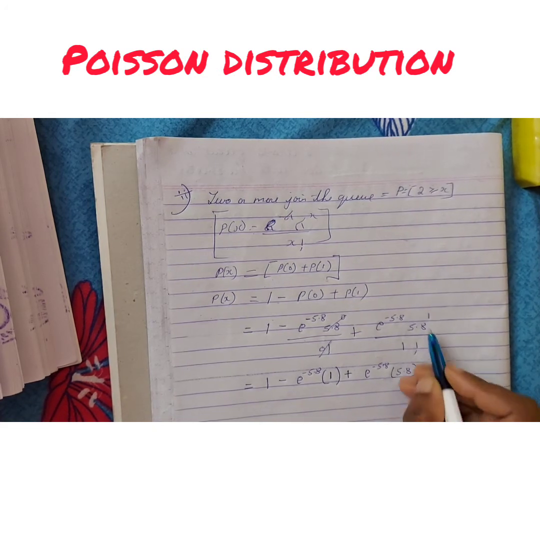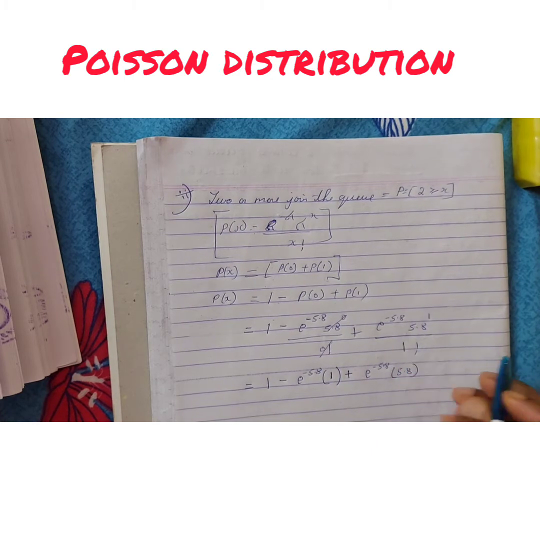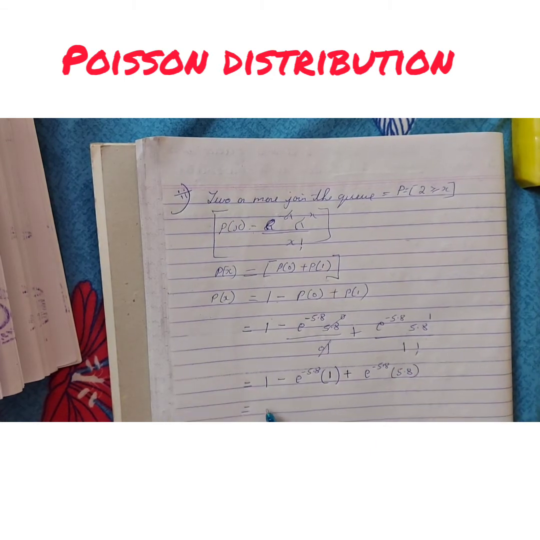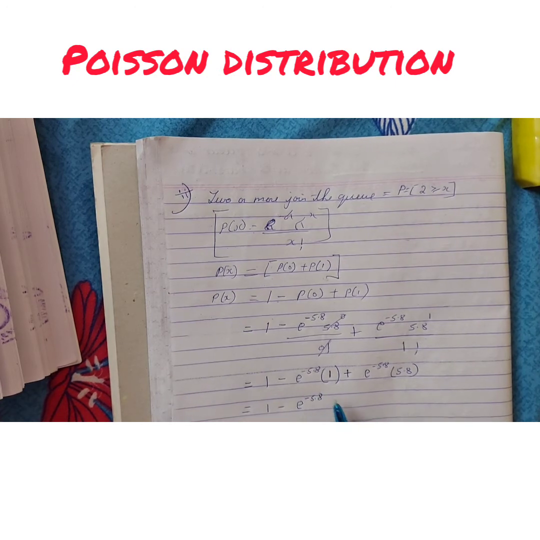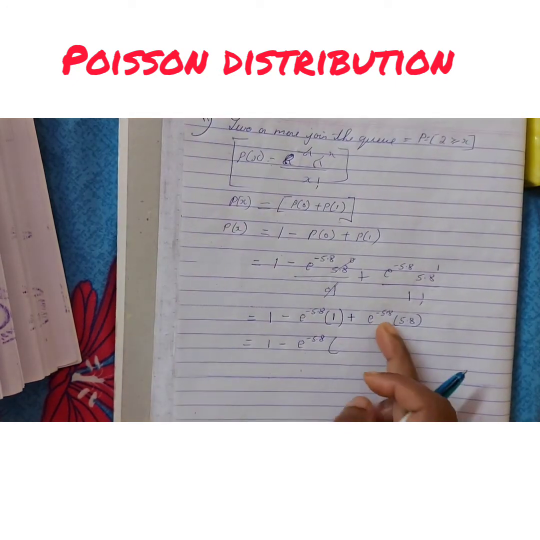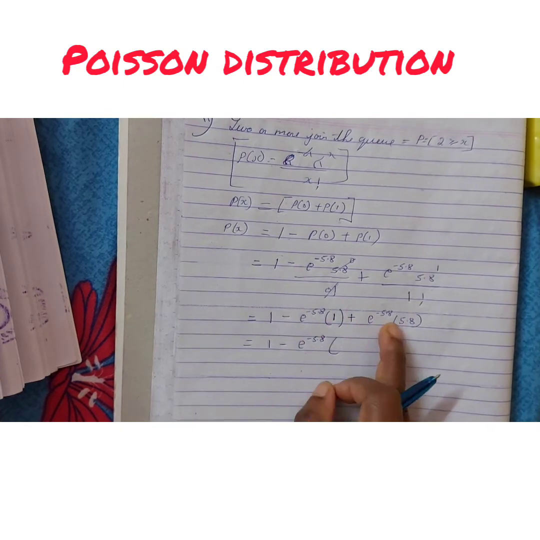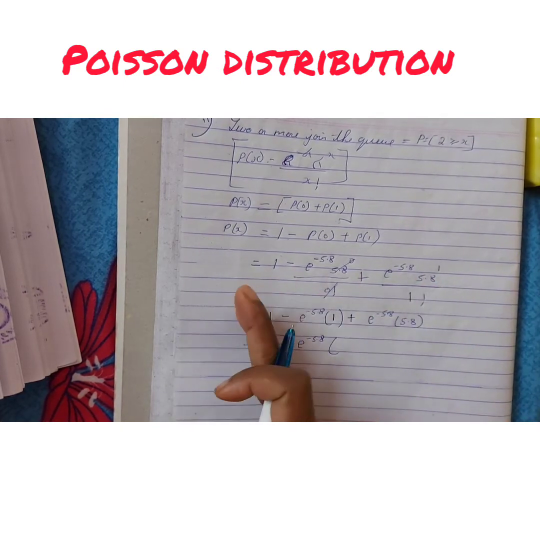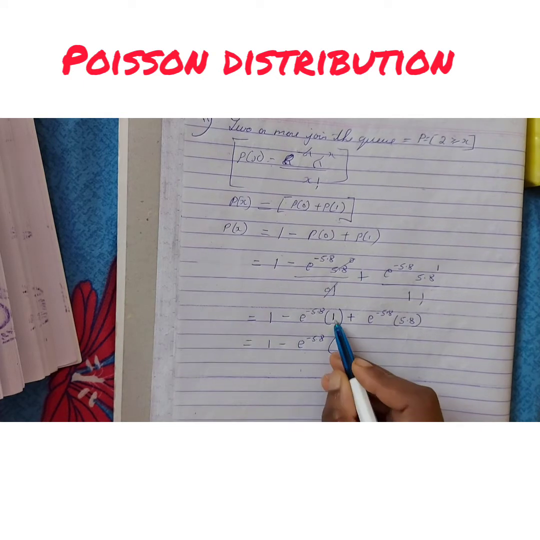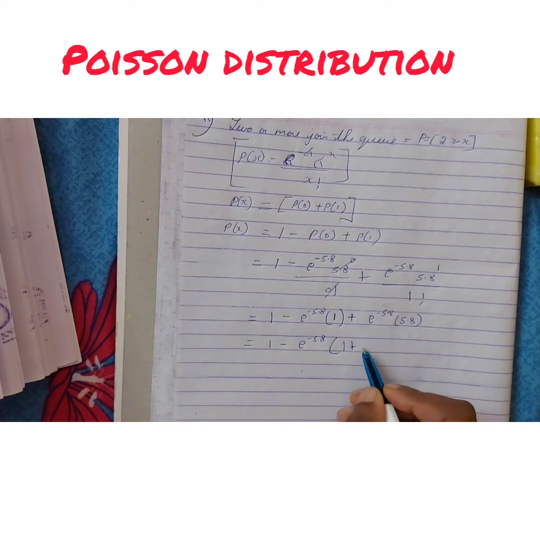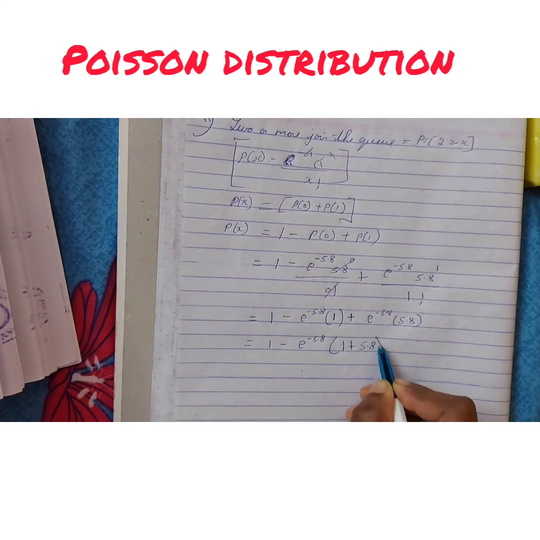5.8 raised to 1 means 5.8 and 1. So now just remove e^-5.8 common. We have removed it in both of these, which is common. So remove it outside the bracket, and in the bracket what will remain? 1 plus 5.8 will remain.